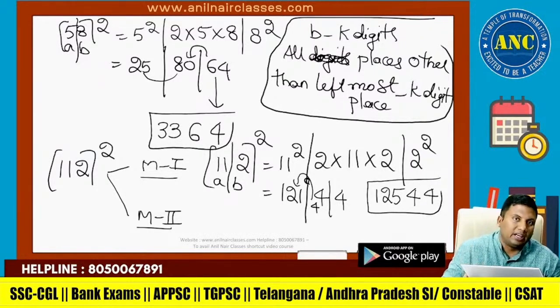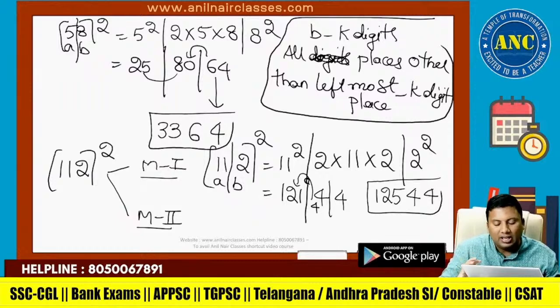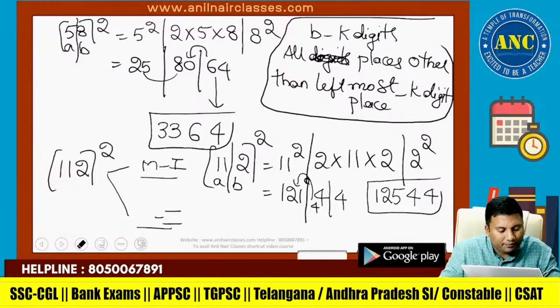Again, I am repeating. If it is a 3-digit number, divide it into 2 parts. A is taking 2 digits and B is taking 1 digit. 11 square, 2 into 11 into 2, and 2 square: 121, 44, 4. Write down the unit digit 4. In 44, what is the unit digit? 4. 4 carried. 121 plus 4, 125. Now I will do method 2.